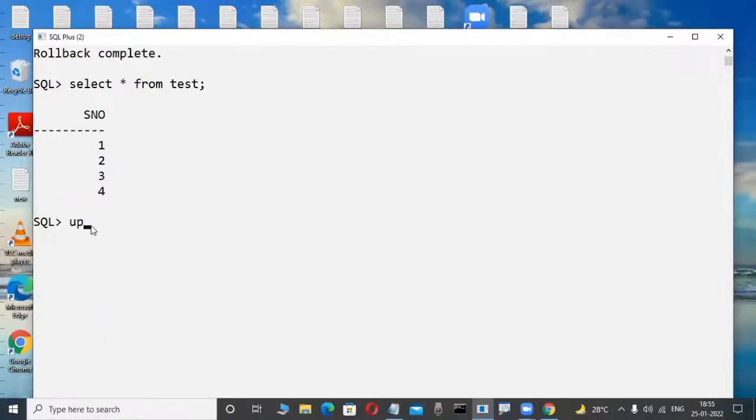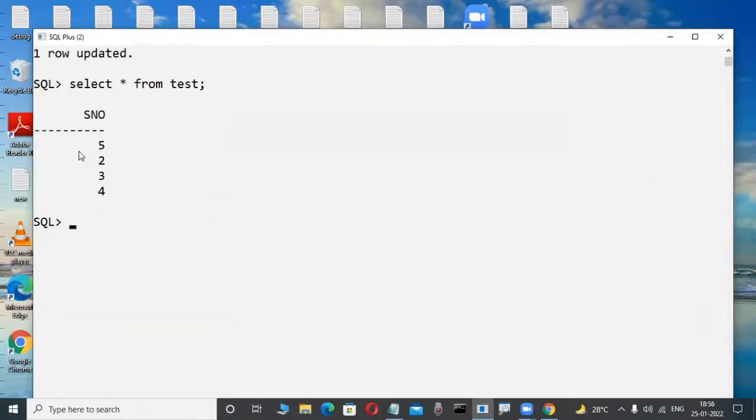Again, I want to modify. Suppose here: update table name test_only, set S number equal to 5, where S number is equal to 1, for example, in a future. Again, I'm modifying this data here, like this, for example.